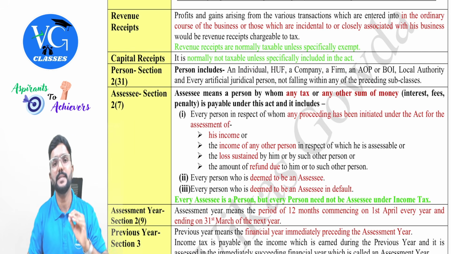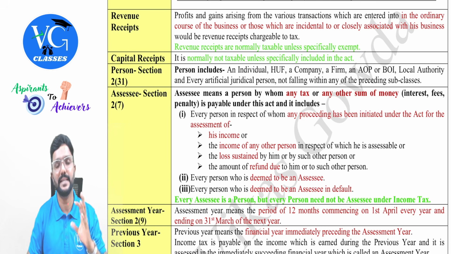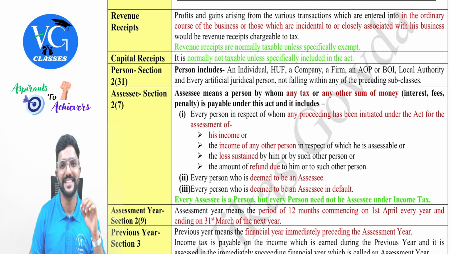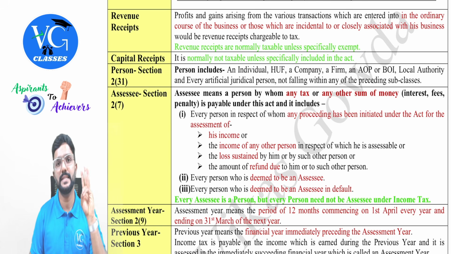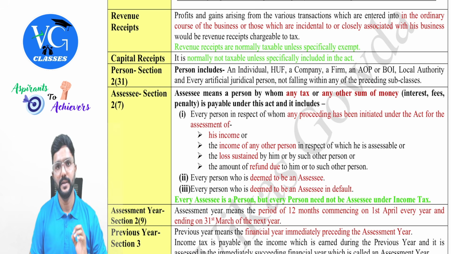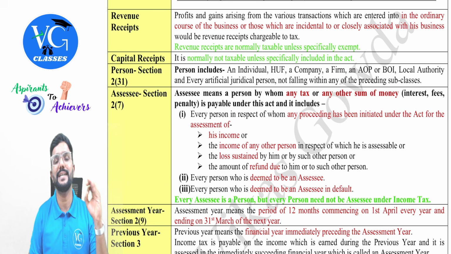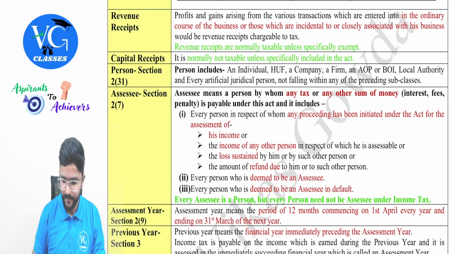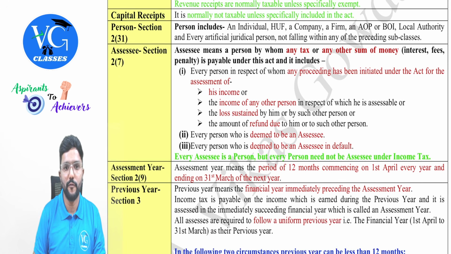There are three capital receipts which are specifically included in the act telling it is taxable. Which are those? Compensation received on the termination of employment, or compensation received on the termination of agency contract, and the last one is capital gains on the transfer of capital assets. These three receipts are in the nature of capital, but still they are taxable. Any other capital receipts are not taxable under the income tax law, guys. Okay. Then we will move to the definition of person.